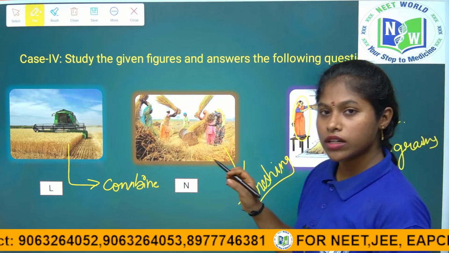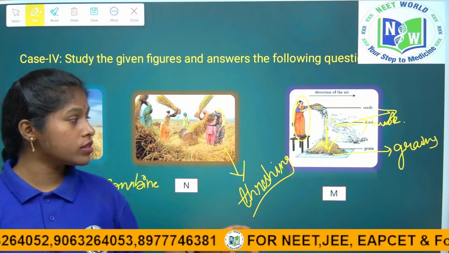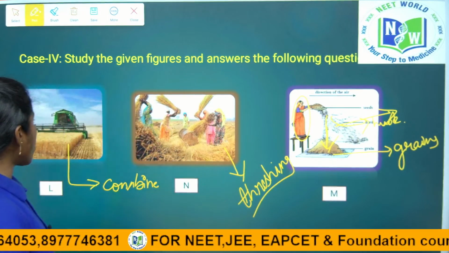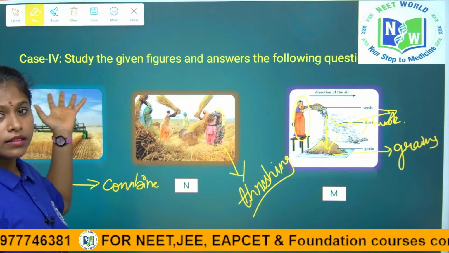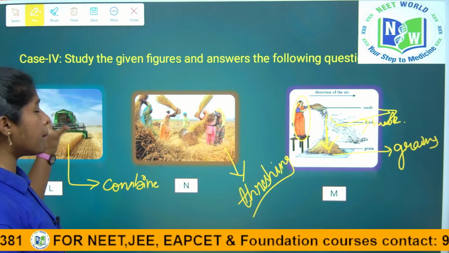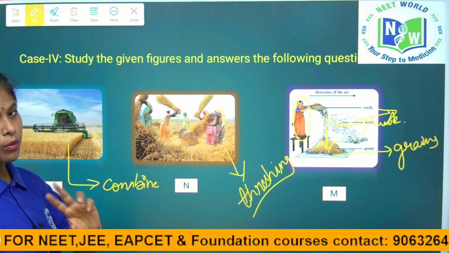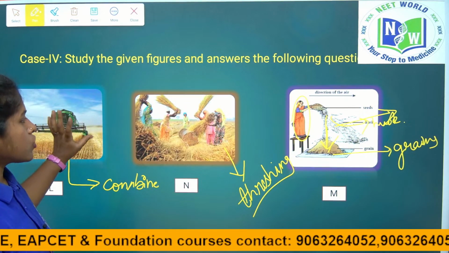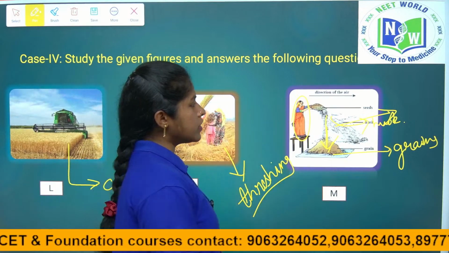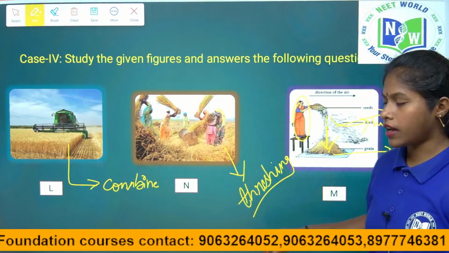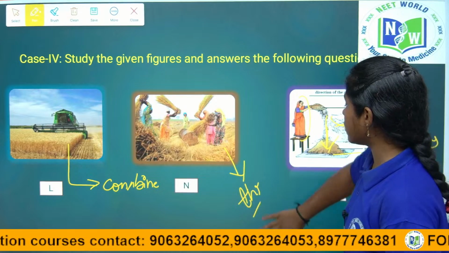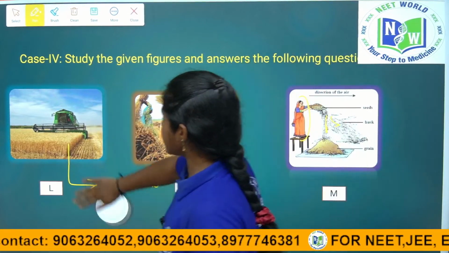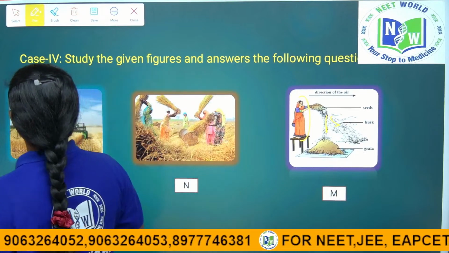So this is how the winnowing process is done manually like this, or else by a winnowing machine. But nowadays farmers mostly use the time saving method, the combined machine, because both processes, harvesting and threshing, are done by this combined machine, right children? So after that winnowing could be done, after that storage will be done by the storage methods, right children? So now we see what type of questions they asked.